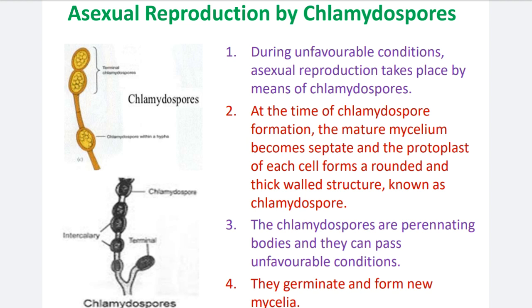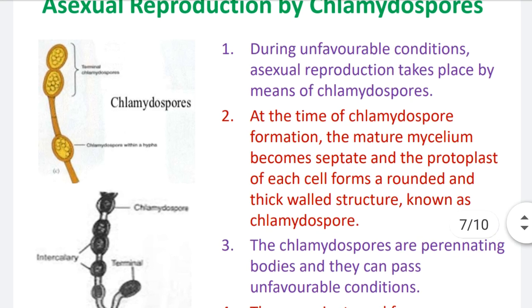So chlamydospores are asexual spores. These chlamydospores are also called thallospores. Why are they called thallospores? Because they develop on the thallus of the Rhizopus. What is the thallus? Mycelium is the thallus. These chlamydospores develop on the thallus, so they are considered thallospores.